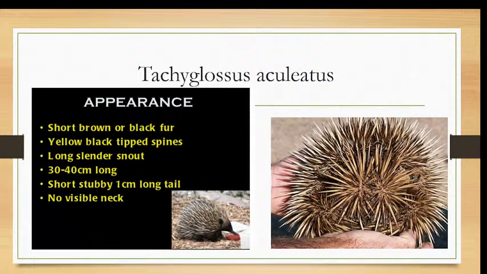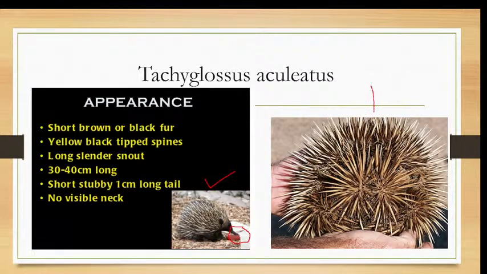The peculiarity of its appearance is that they have short brown or black fur, and the fur has spines. You can see in this image they have spines all over the body. This is the adult echidna, and they have a long slender snout. You can see a snout here. Adults don't have teeth. They have a short and stubby tail.